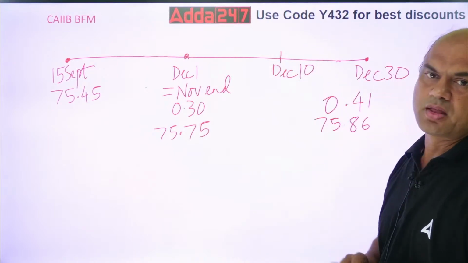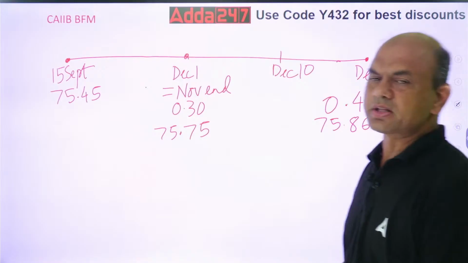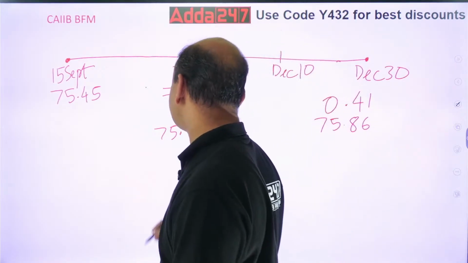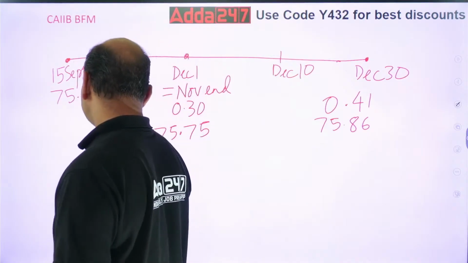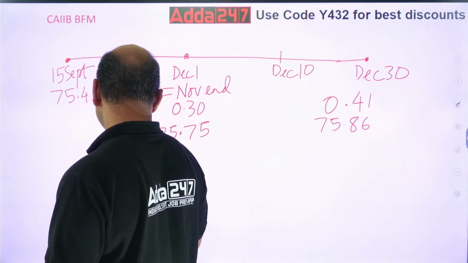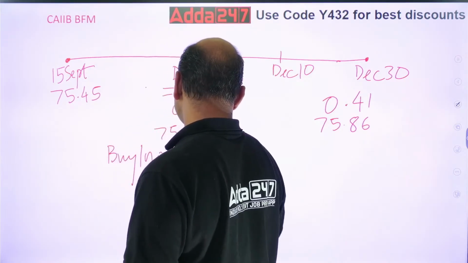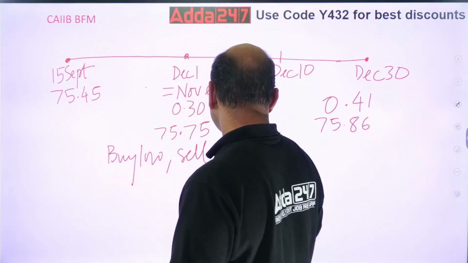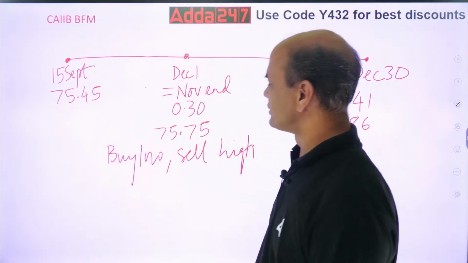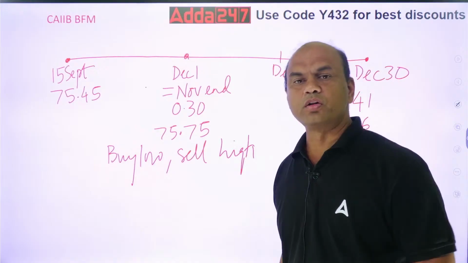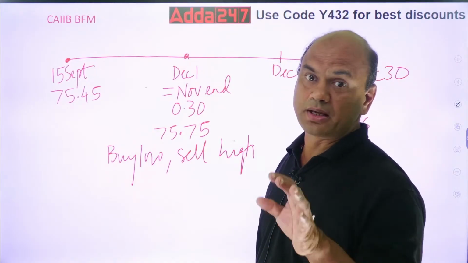But always remember we use the axiom. That axiom is called buy low, sell high. This is the axiom to be used. Always in any business you have to buy low.